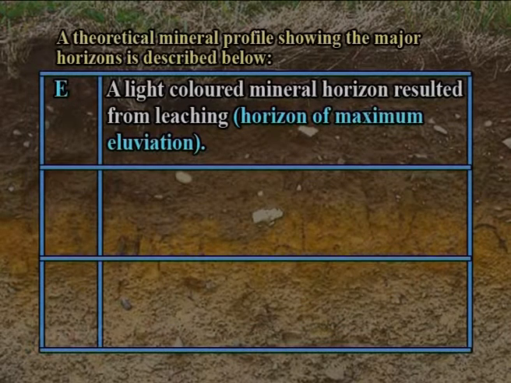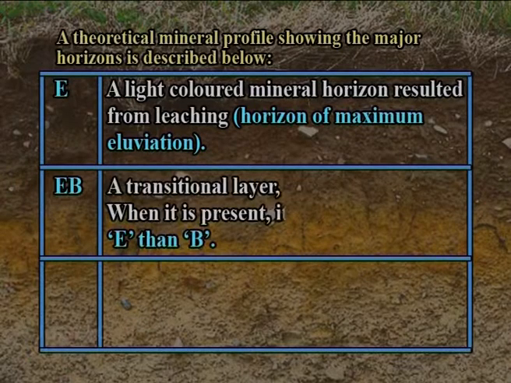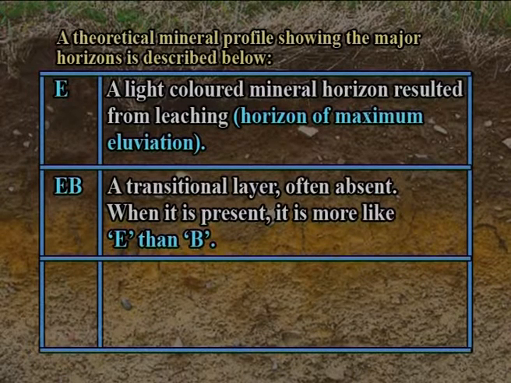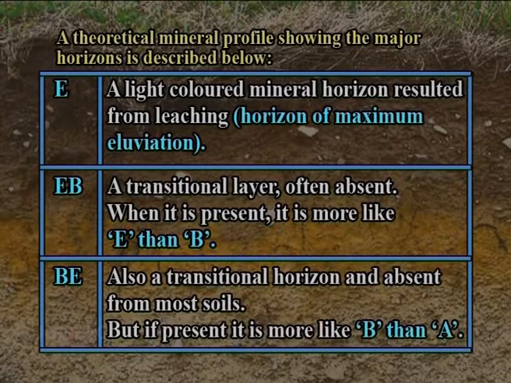E. A light colored mineral horizon resulting from leaching, that is, the horizon of maximum eluviation. EB. A transitional layer, often absent; when it is present, it is more like E than B. BE.